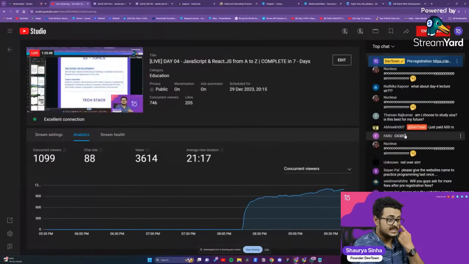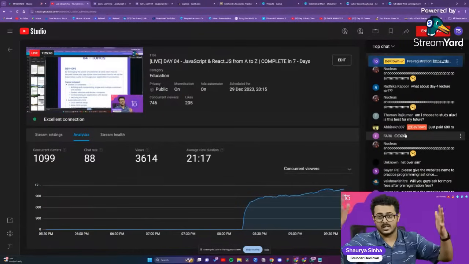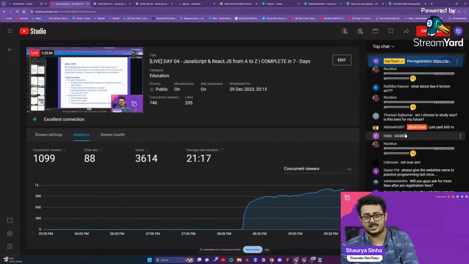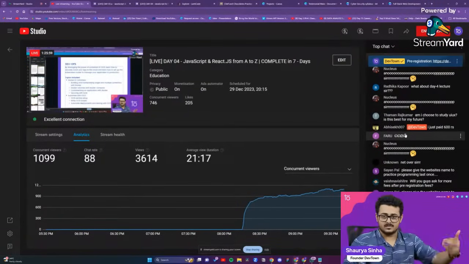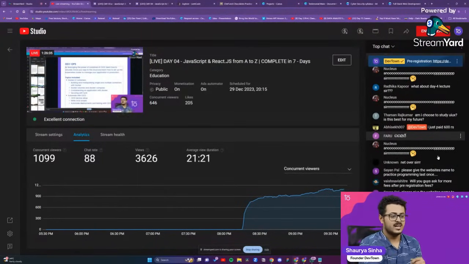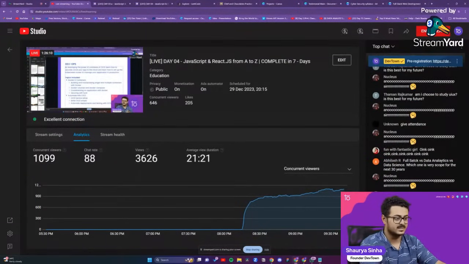Okay, will you guys ask for more fees after pre-registration fees? The total amount for the entire training and internship is 3,500 rupees plus 18% GST. That we have divided into two halves. 500 rupees plus taxes for your pre-registration and 3,000 rupees plus taxes for your post-registration. Okay, but except that there is no money that is going to be taken from you. Everything is included in this.